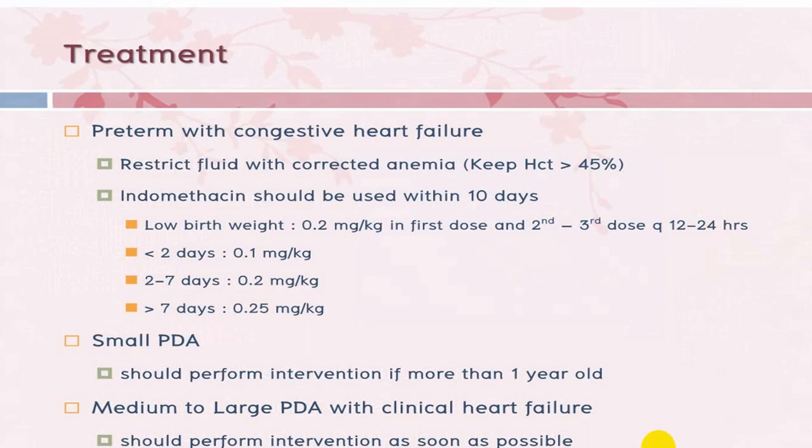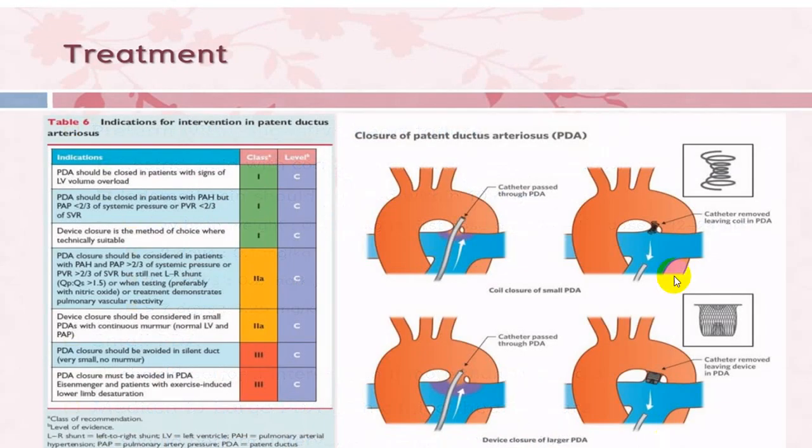By and large, a small PDA usually closes within 1 year. Medium to large variety with heart failure will require closure, where you will have to first treat the congestive heart failure and then go for a medical closure or coil, we call catheter closure. So the coil is put here, it will automatically stop blood flow from the aorta into the pulmonary artery, and it will reduce the blood flow into the pulmonary circulation. You can put this type of coil or you can put this type of coil. These are the different types of coils which are available.